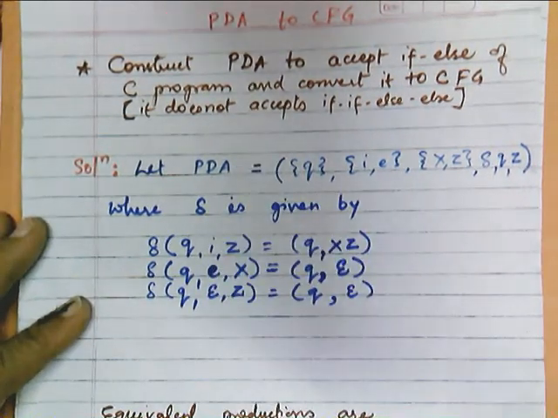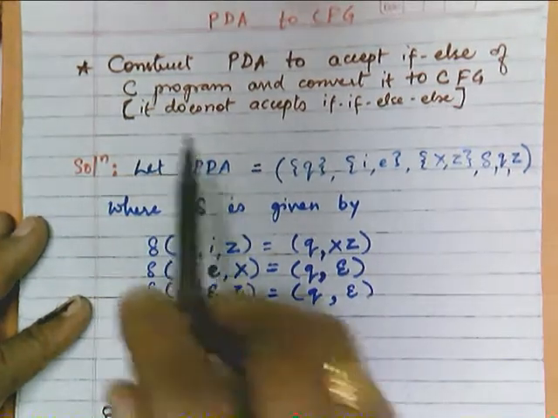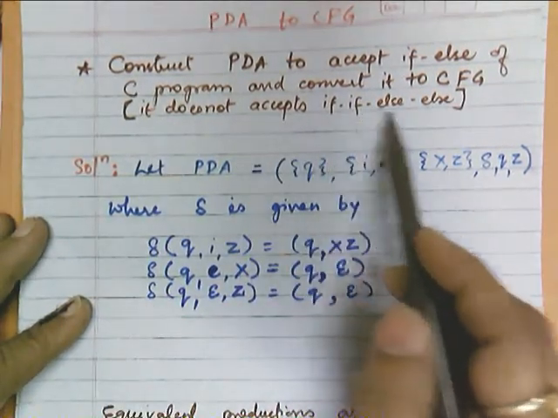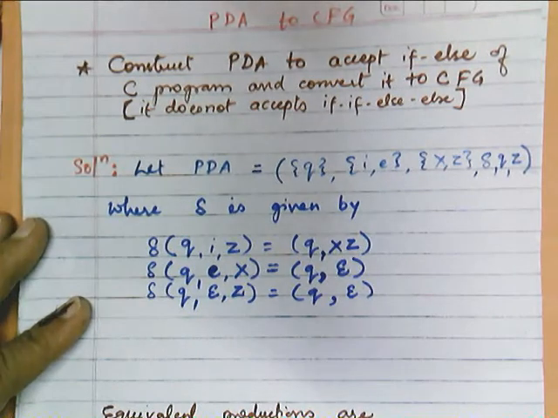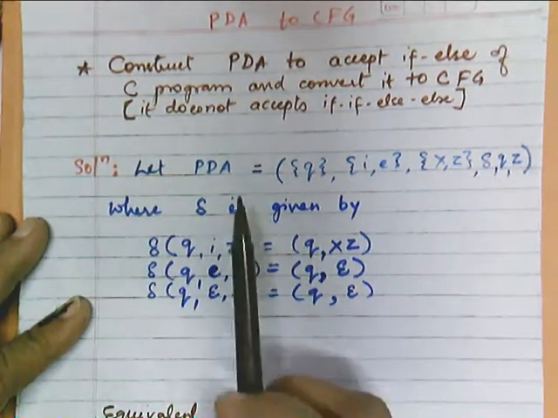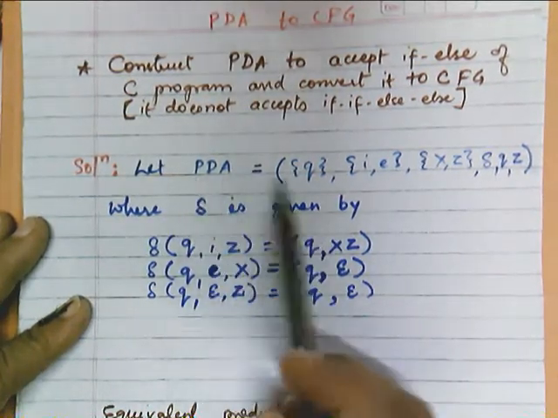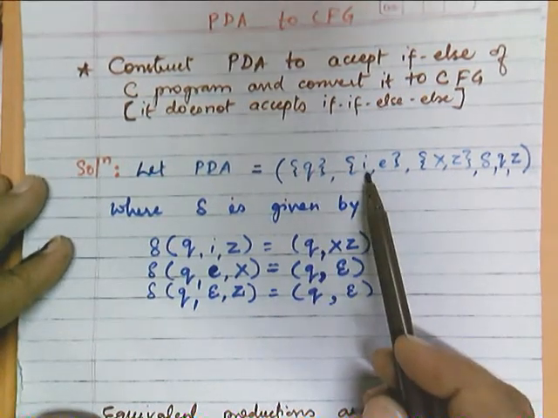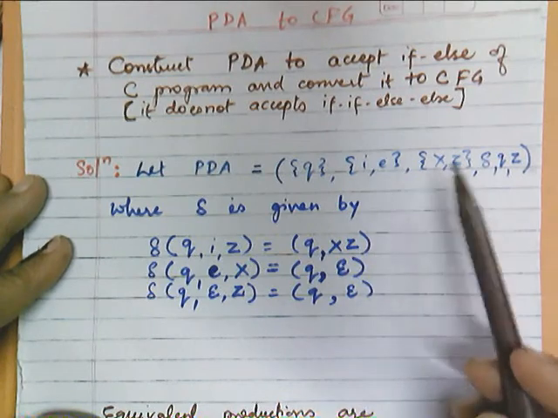constructing a PDA for this example, if else. It is a very simple example. It is written here, it does not accept if-else type of configuration or input string. So this is a very simple PDA which is constructed here, having only one state. It has input symbols I and E. I represents if and E represents else.